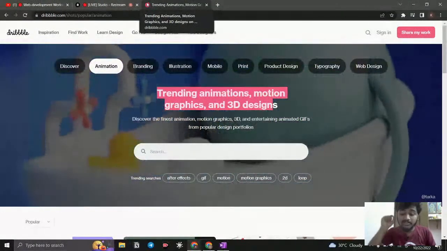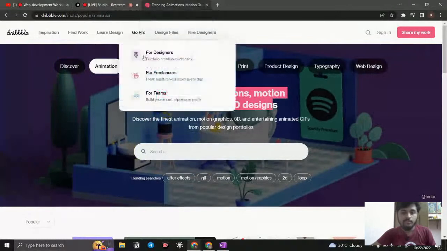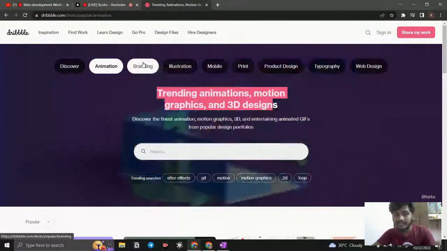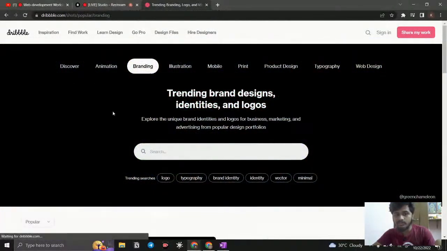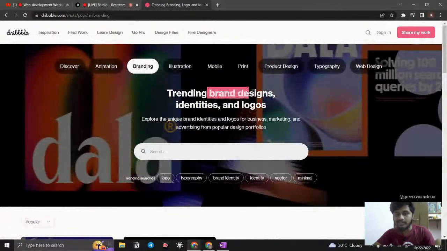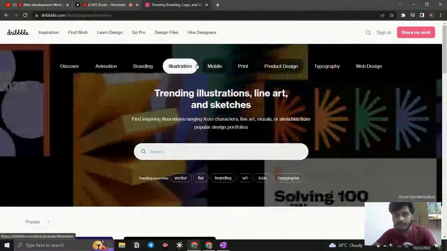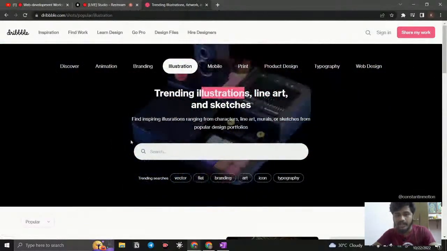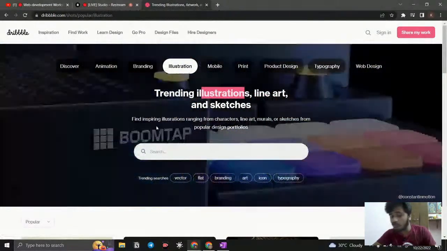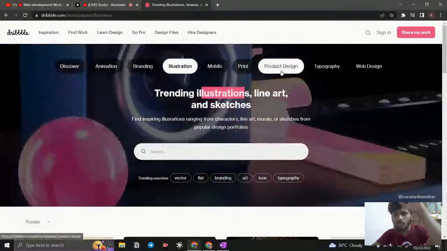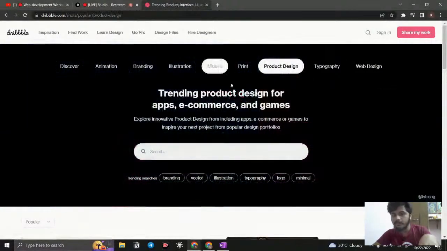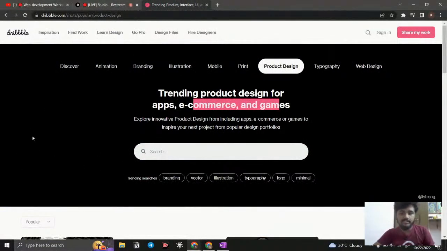Something associated with the front end is doing this work, right? So you can see, again I go here and click branding, you can see the background is changing, and also here you can see that it changed to brand design. And if I go for illustration, you can see it changed to illustration, and the background animation is also changing. And likewise, if I go for product design, you can see it changed to e-commerce and games, and the background is changing. How is it happening? There is no backend. So what is doing this?